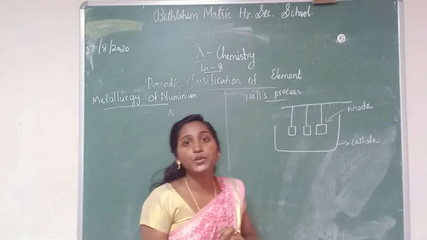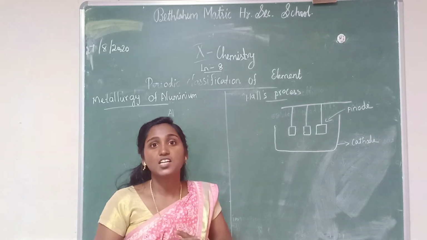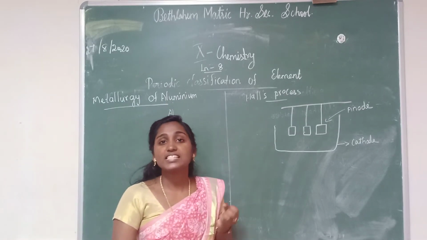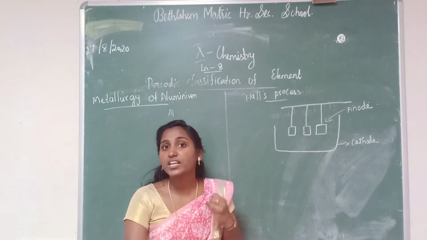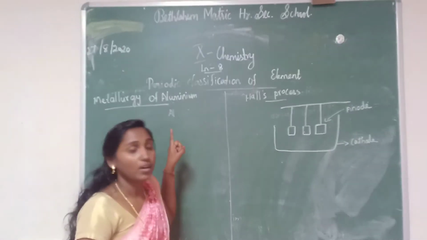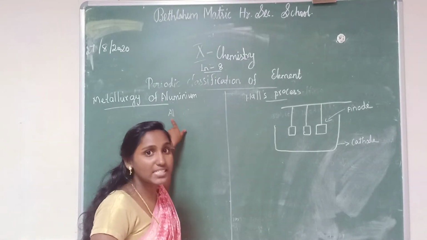Every day we are using a lot of metals in our life, and aluminium is one of them. Aluminium is silvery white in color. And do you know the symbol of aluminium? The symbol is Al.